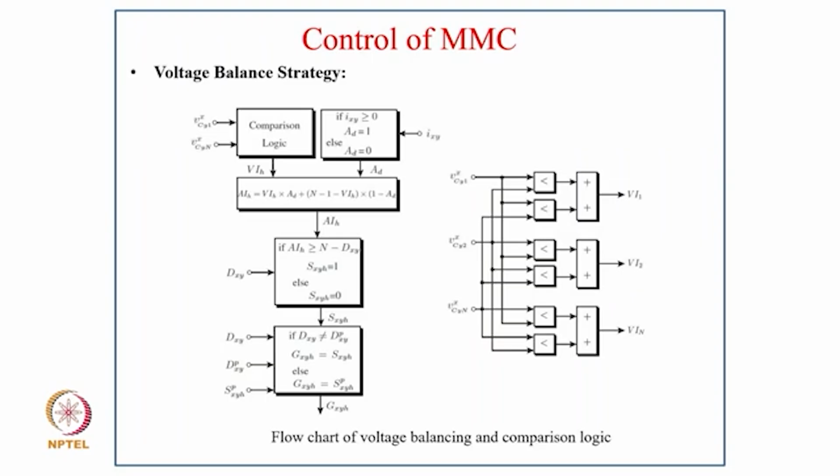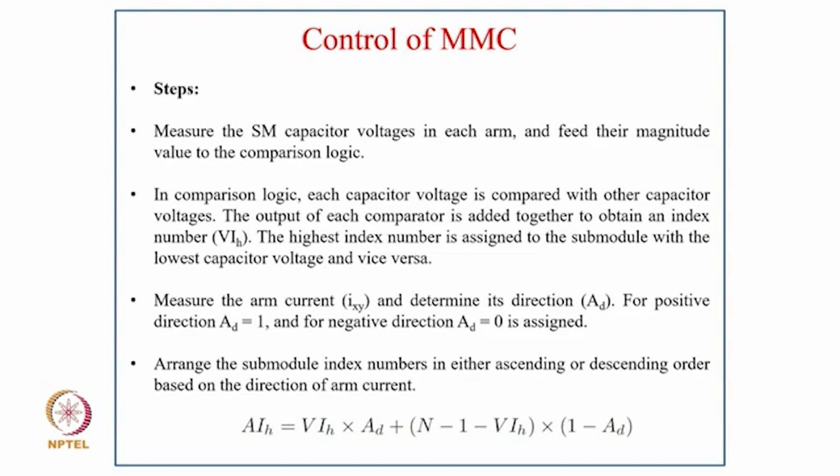And with the three VCXY, VCY2 and YN, it goes with the logic operation to VI1, VI2, VIN. So coming to the steps: first, measure the SM capacitor voltage in each arm and feed their magnitude values to the comparison logic. In the comparison logic, each capacitor voltage is compared with the other capacitor voltages, and the output of each comparator is added together to obtain an index number VIH, and the highest index number is assigned to the submodule with the lowest capacitor voltage and vice versa.